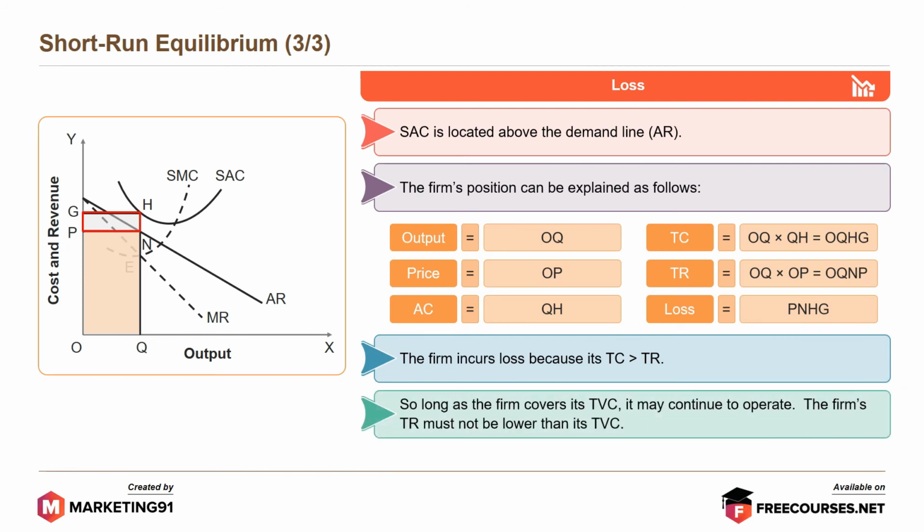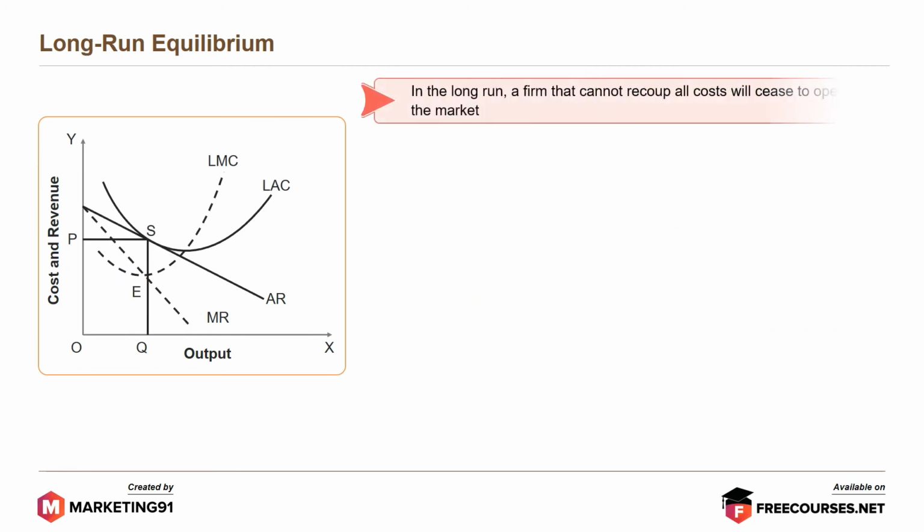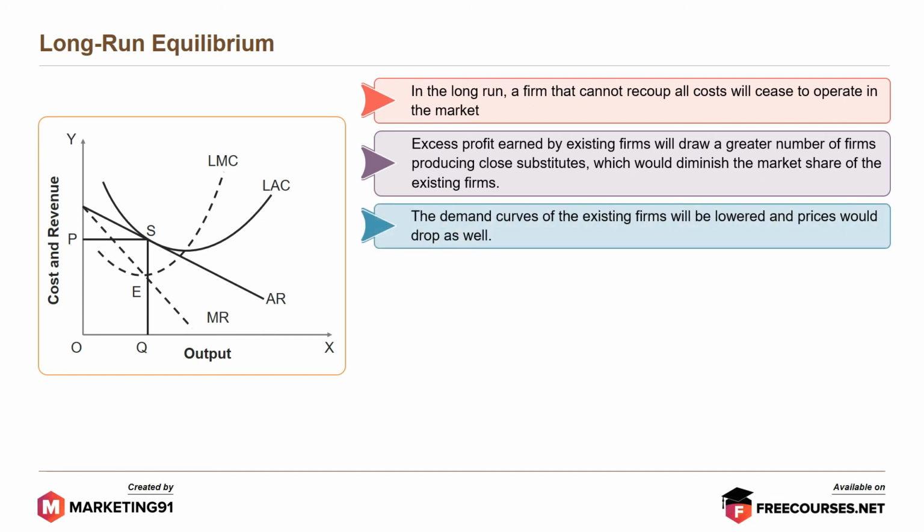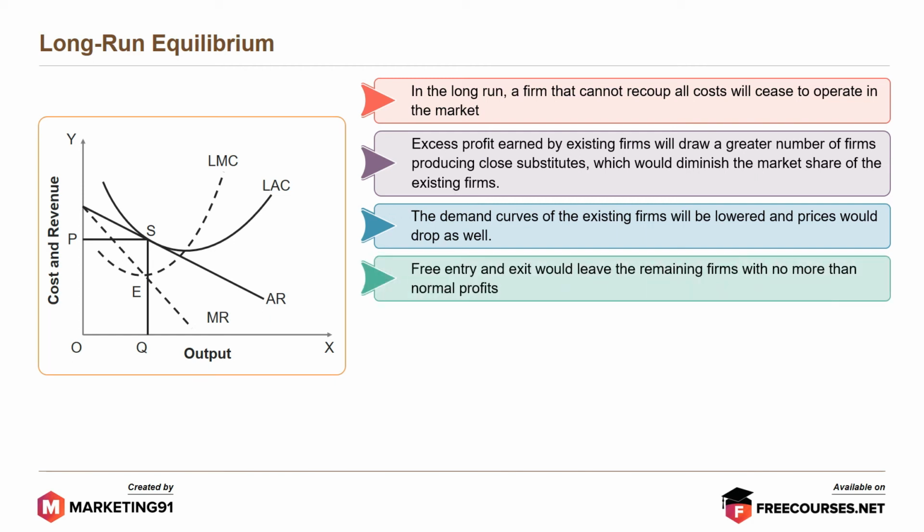So long as the firm covers its TVC, it may continue to operate. The firm's TR must not be lower than its TVC. Moving on to the long-run equilibrium. In the long run, a firm that cannot recoup all its costs will cease to operate in the market. Excess profit earned by existing firms will draw a greater number of firms producing close substitutes, which would diminish the market share of the existing firms. The demand curves of the existing firms will be lowered and prices would drop as well. Free entry and exit would leave the remaining firms with no more than normal profits.